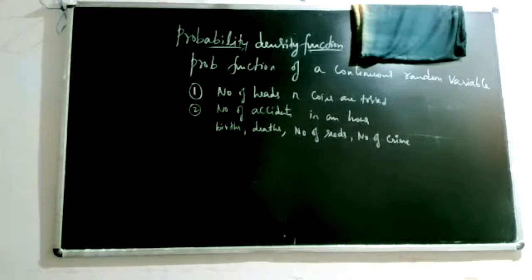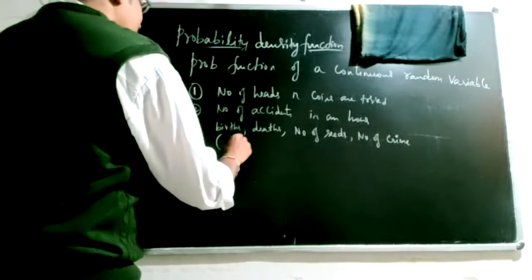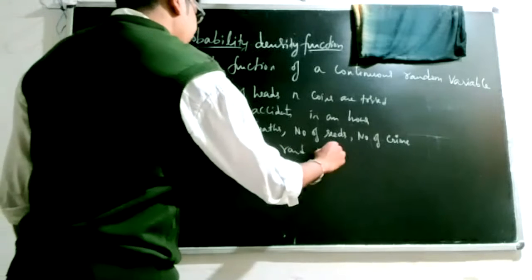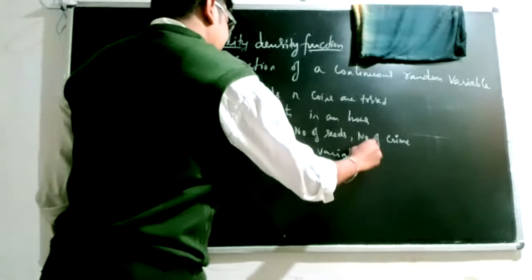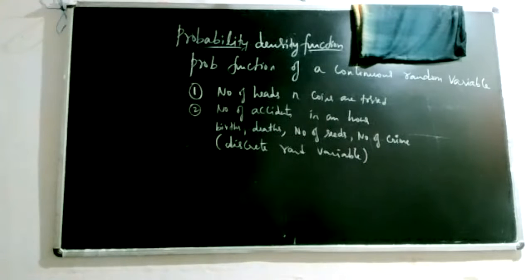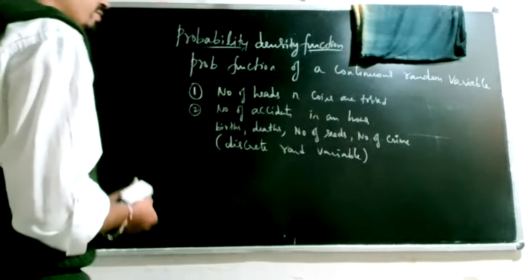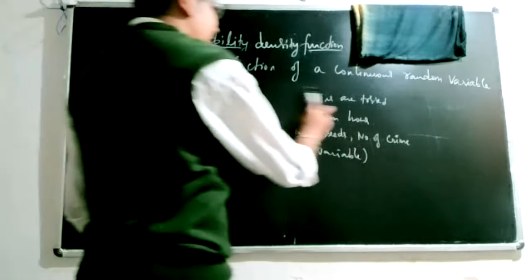You can easily observe the discrete values. So these are all examples of discrete random variables. You can collect data, you can count how many times they have repeated, and you'll get the frequency. From the frequency, you can compute the relative frequency, which can be taken as the probability. So this is how easily we can observe these variables.